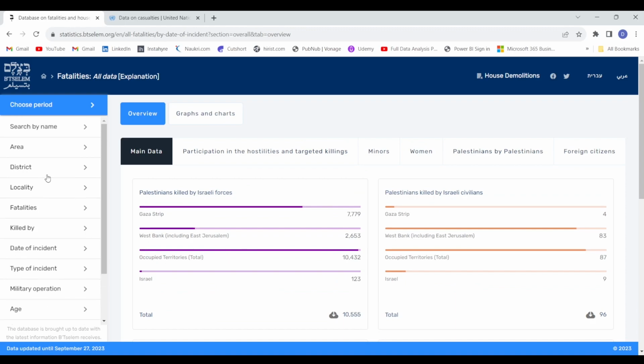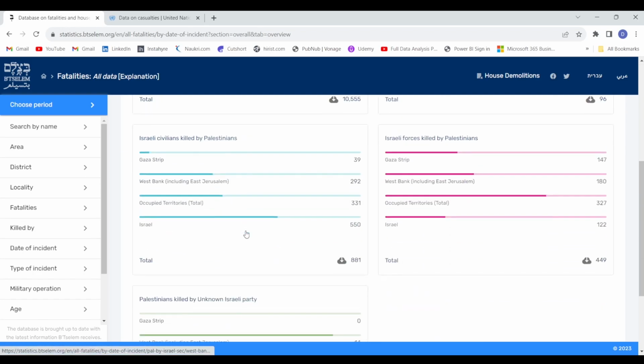So we will be creating a similar type of Power BI report. We will not be creating exactly the same report, but a similar type of report, just in order to show you how in real time these reports are used and the data is analyzed. I'm just giving you an example of this particular website. They must be bringing the data from the database and then they are representing the insights here on this web page.